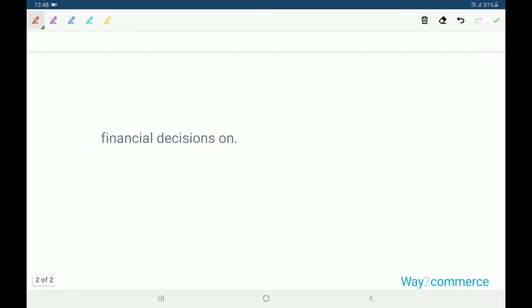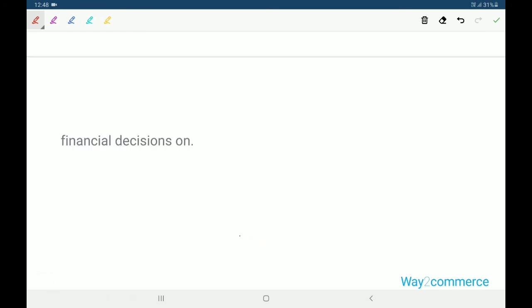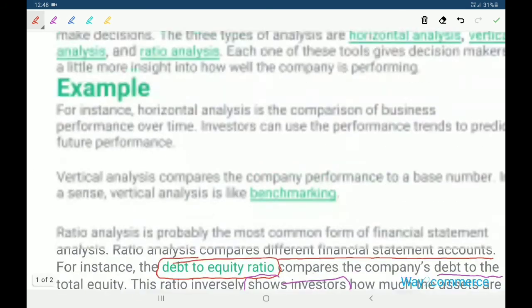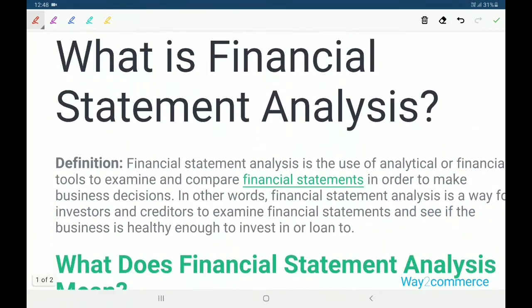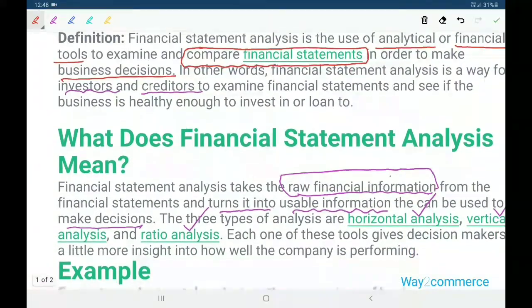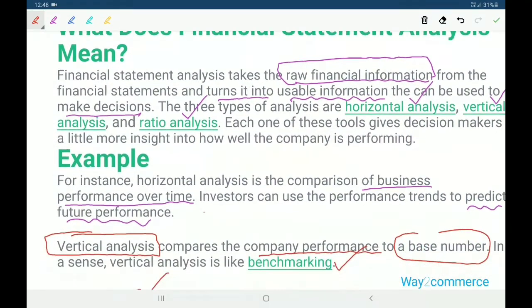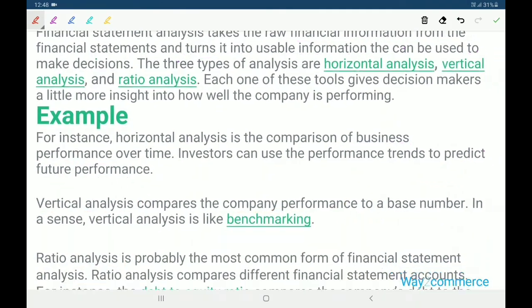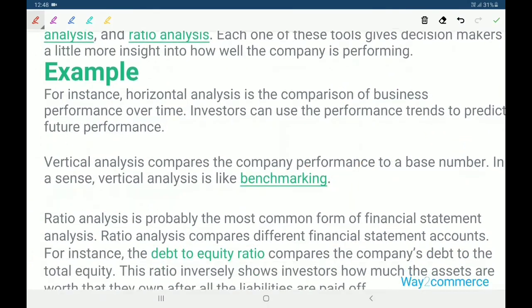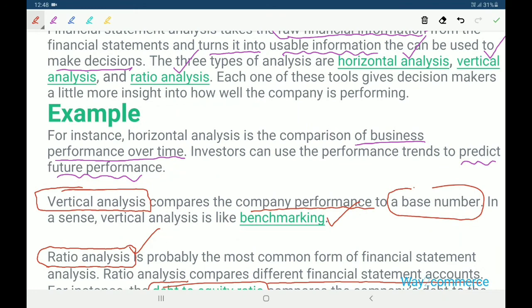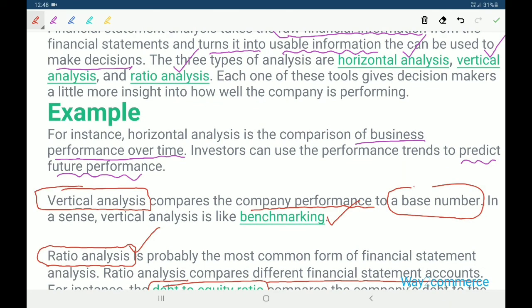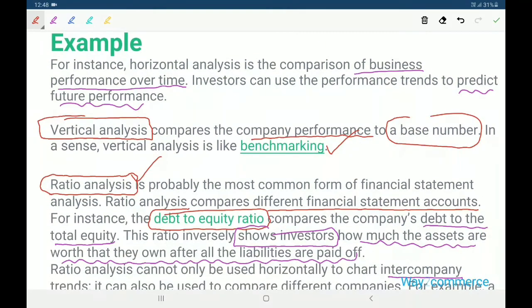Okay, this is the concept today. Today we discussed what financial statement analysis is, its definition, what financial statement analysis means, and the three types of analysis: horizontal analysis, vertical analysis, and ratio analysis. Examples also I have discussed.